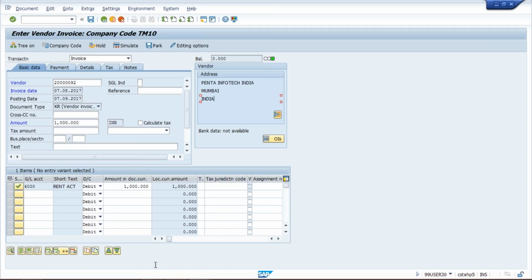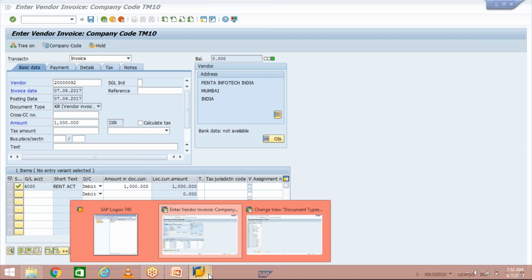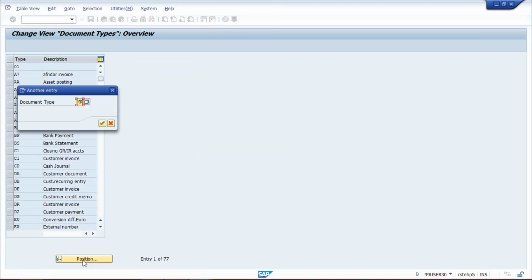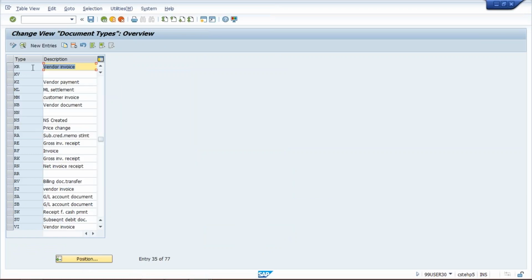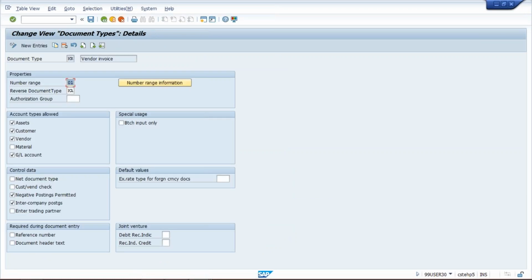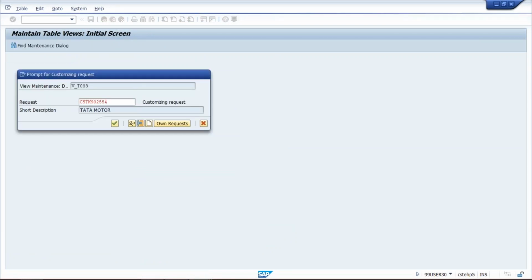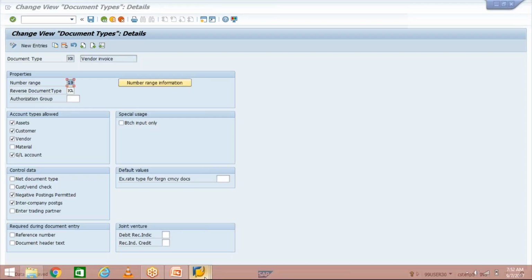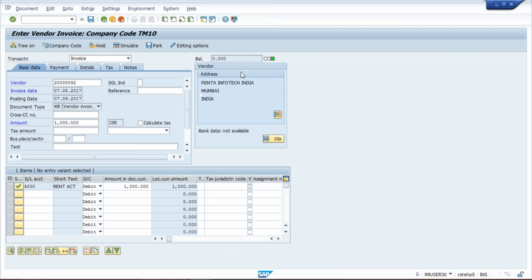Now I'll do one thing. Sometimes somebody will come here and change the document type because they have created a different document type. They will change it here while posting the transaction. Now if you post the transaction here, see, I am going to post the transaction here. What is happening? Let's see.